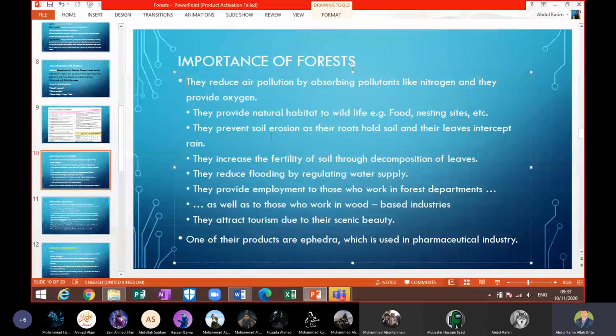Next point, we have that one of their products is ephedra, which is used in pharmaceutical industries. A lot of things we get from that. Inshallah, we will have one topic about the products of the forest. And what do we get from the forests, from the trees and plants which have been planted there? So one product is ephedra, and it's used in the pharmaceutical industry. It's a kind of raw material we can say that we take from the forest.